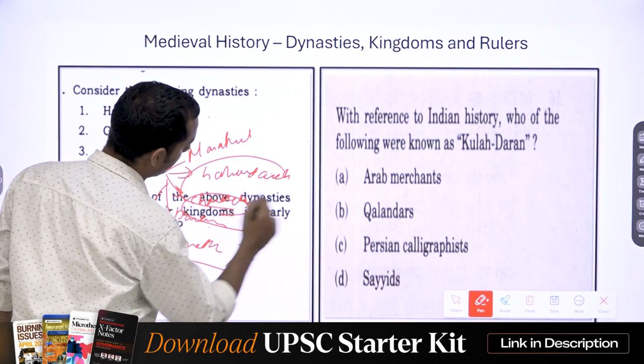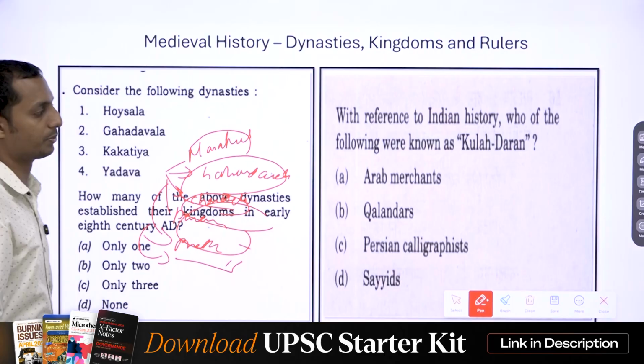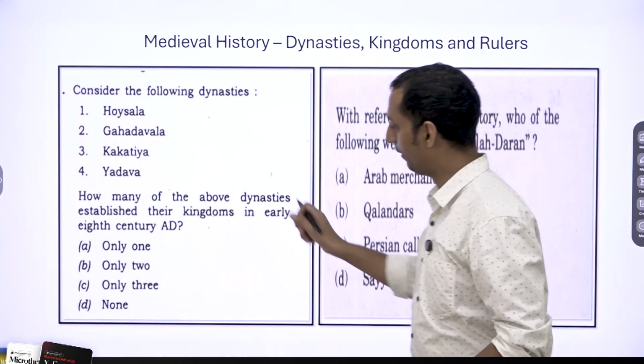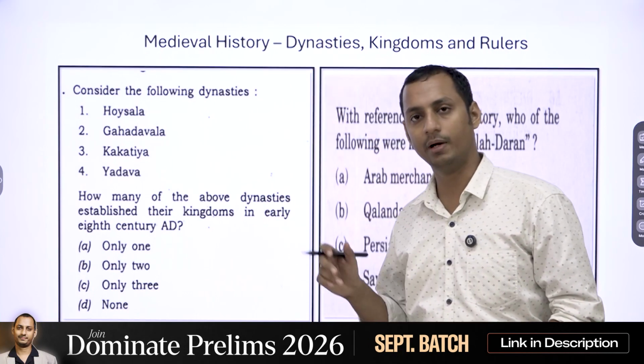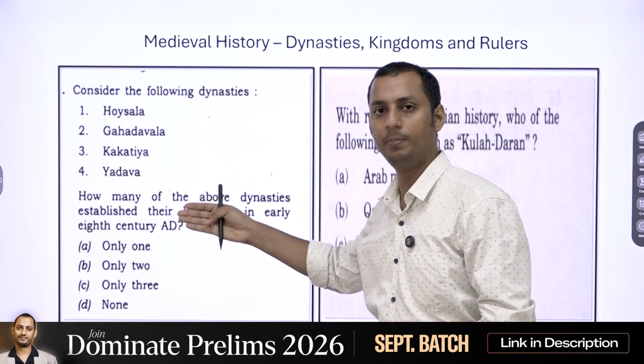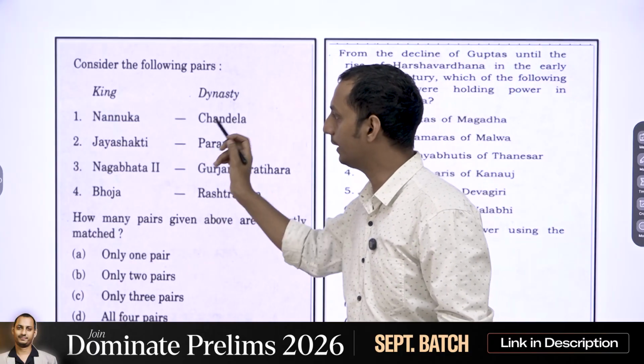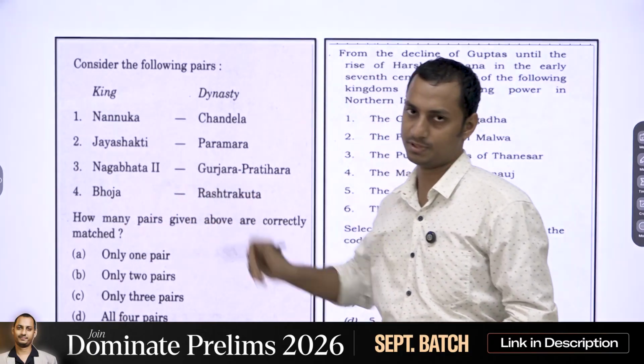Now, in case of all these less important dynasties, how does UPSC ask questions? UPSC asks these questions in this manner. You just need to have an idea regarding what time period the dynasty were, the important capitals of the same, and also the important kings or the rulers with respect to the same.